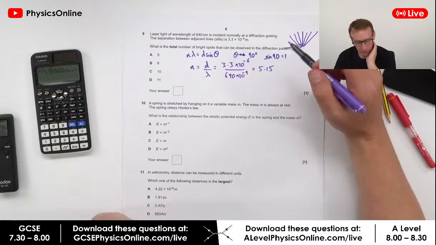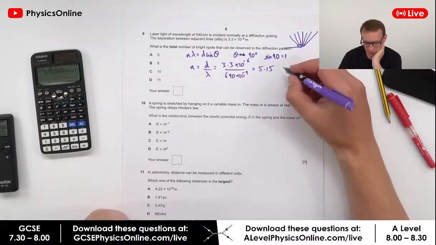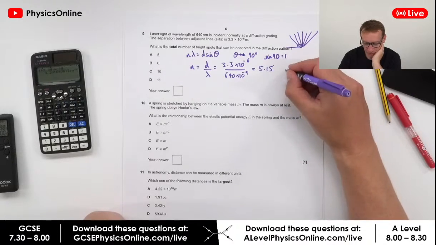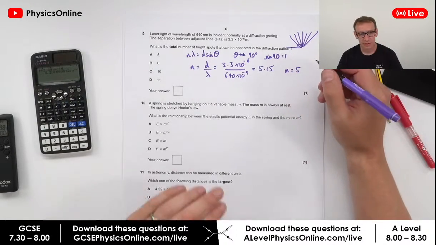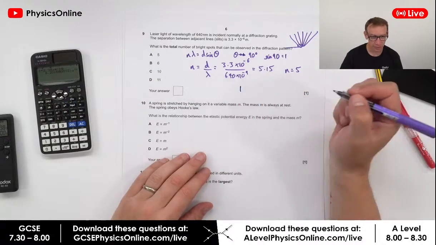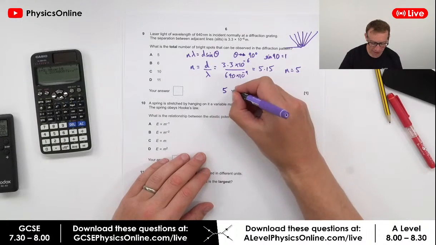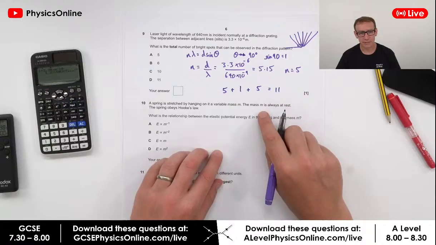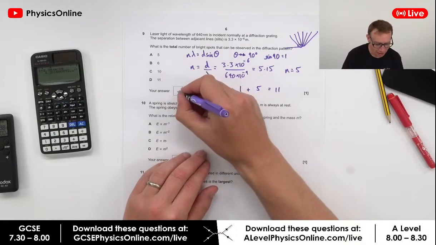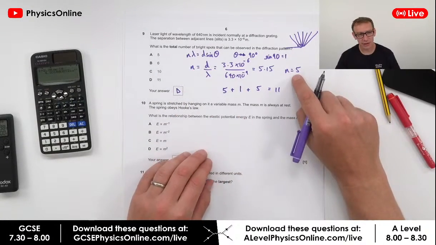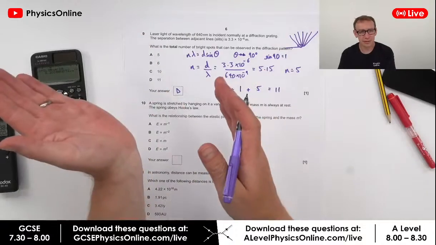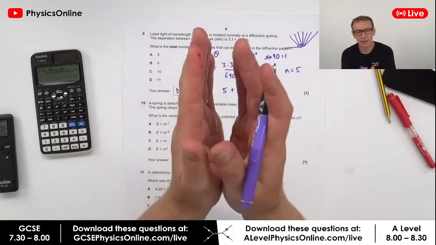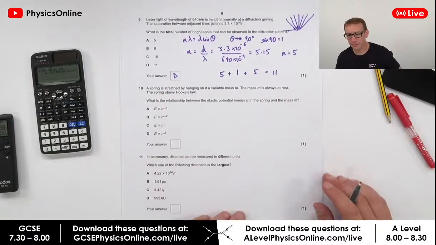Okay, so effectively, n has to be an integer, and therefore n is equal to 5. So we've got basically a central spot. We've got 5 to the left, and we've got 5 to the right, and that's equal to 11. Okay, so the answer is D. And I suspect lots of people have said n is 5, so you've got 5 to the left and 5 to the right. But you've got the 0th one in the middle as well.